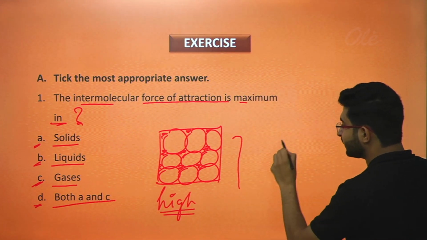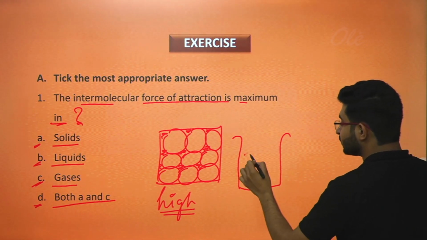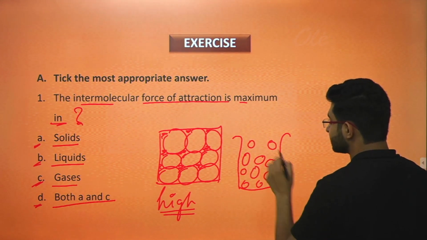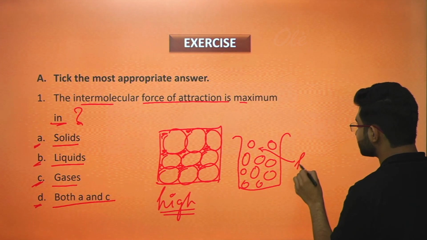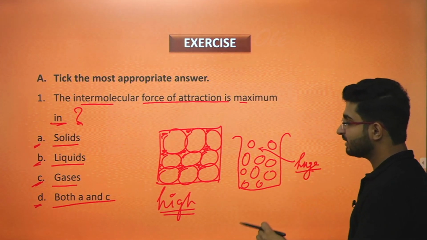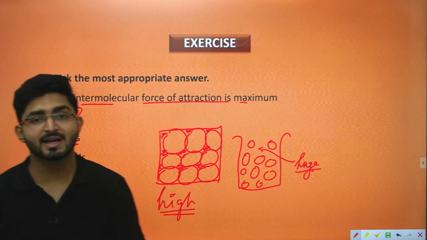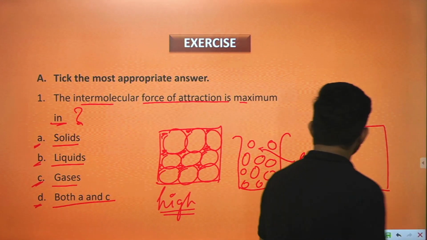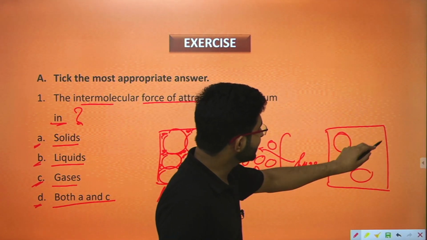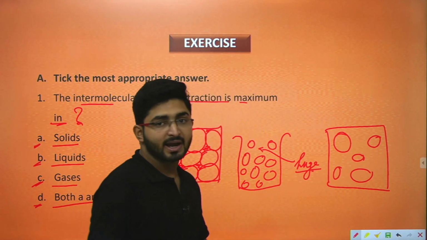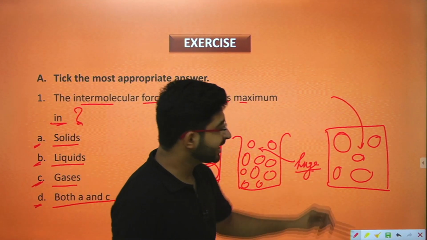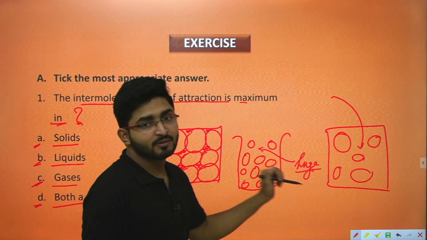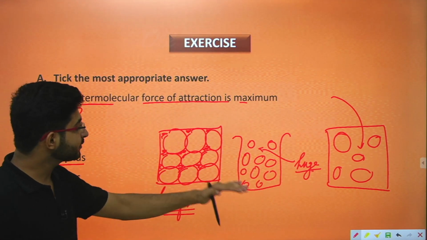But when we talk about liquid, if I have liquid in this container, so the liquid's molecules have an arrangement like this, and you can see there is a huge space between them. So that's why they will have an intermolecular force of attraction less than that of solid. But when we talk about a container in which I have filled a gas, so the gas particles will be arranged like these, and you can see clearly that the intermolecular space between them is the highest among the three states. So that's why they have the intermolecular force of attraction less than that of liquids and solids.